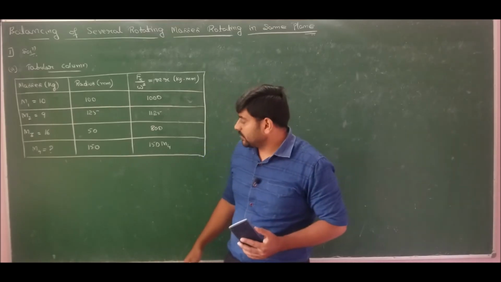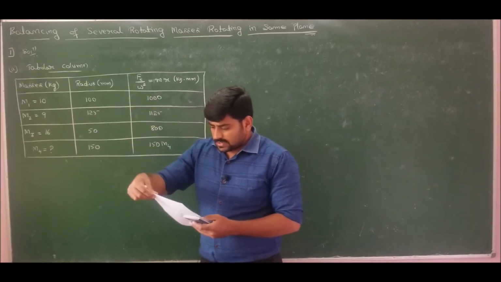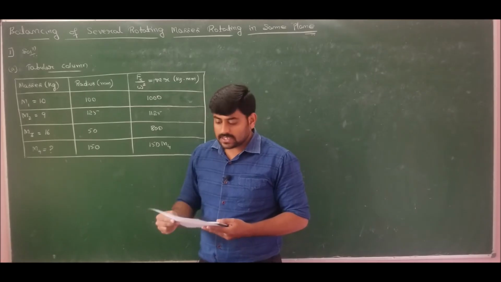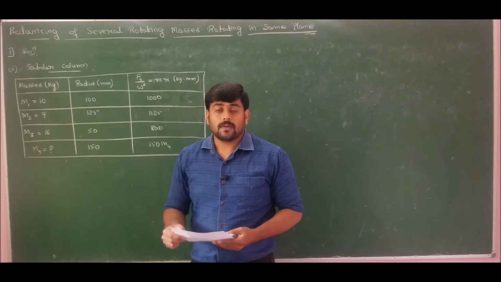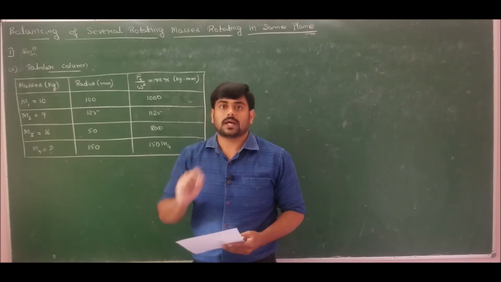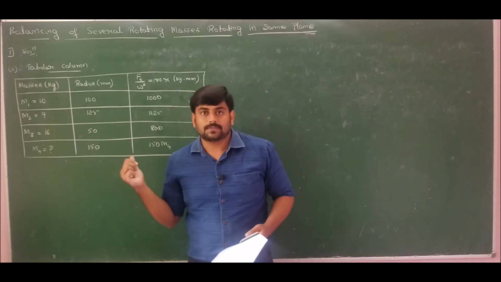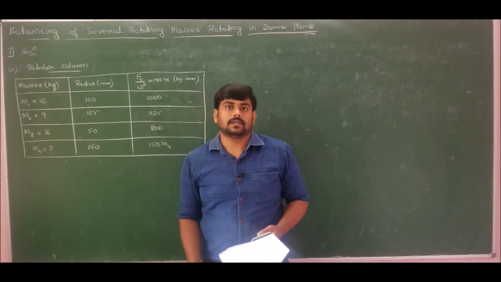If you carefully observe the question, what he has specified, he has specified the angular position of masses with reference to M1, and he has not stated what is the angular position of mass M4. So therefore direction of M4 is also an unknown for us here. So therefore 2 unknowns are there in this problem. One is magnitude of mass M4 and its direction.